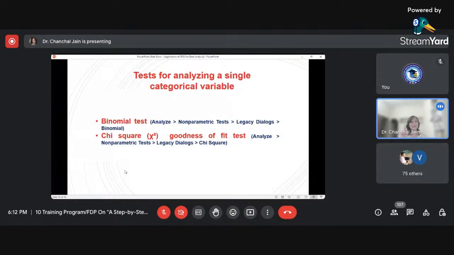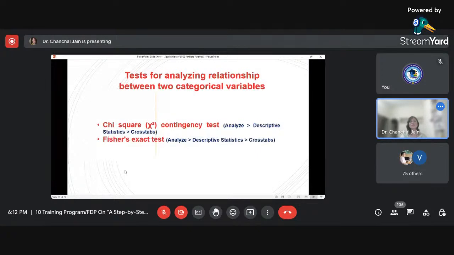So if you are having a single categorical variable, you can perform only chi-square goodness of fit, or you can perform binomial test on that particular variable data. Second is tests for analyzing relationship between two categorical variables. If you are having two categorical variables available with you, you can perform either chi-square independence of attributes, that is known as contingency test, and second you can perform Fisher's exact test.